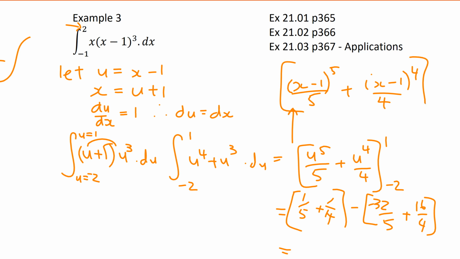Between 2 and negative 1. 2 minus 1 is 1, to the power of 5 is 1. Negative 1 minus 1 is negative 2, gives you the same answer. Happy with that? If you don't, just follow it through. It will give you the same answer. Because it's the same. You're allowed to, because it's a substitution method.